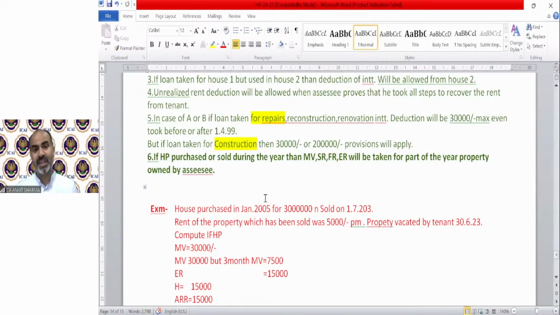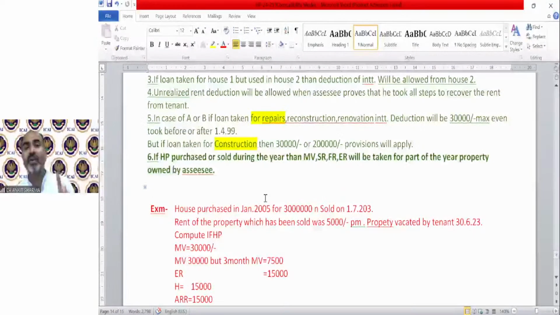So if the property is sold or purchased during the year, for example, I purchased a property on 1st November 2023 and let it out from 1st November 2023. So I become the owner in November, then November, December, January, February, March, only 5 months. If I let it out for 5 months, the actual rent receipt will be for 5 months.